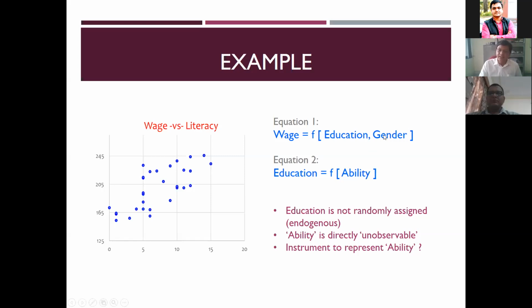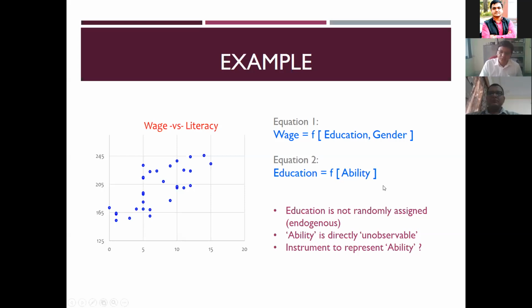Generally, gender is independent. We don't have any control. But when it comes to education, it's not really independent. It depends on so many factors. What I read today is not just a random phenomenon. So what we are trying to say is that the education level of that particular person depends on the ability to learn things. For ability to learn things, as we already stated, there are so many things which can be a proxy of ability. My ability is like I have more money, so I can go to school, I got literate. Someone else's ability is like he was very near to the school, or maybe there are some other systems which took him in. So he got into it.